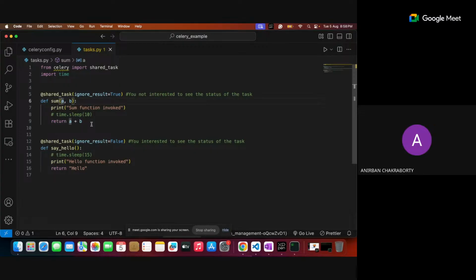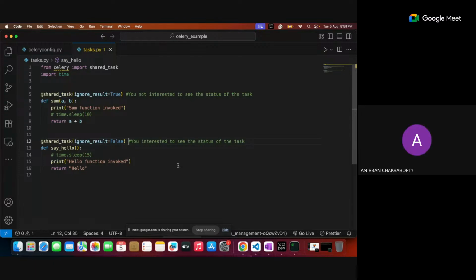Okay, again, @shared_task is a decorator especially designed for Celery. Is it for Celery only? See, I imported it in line number 1. That decorator I'm using here, in line number 5 and line number 12.